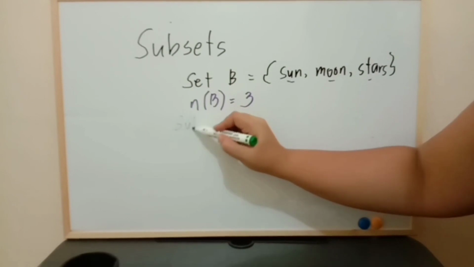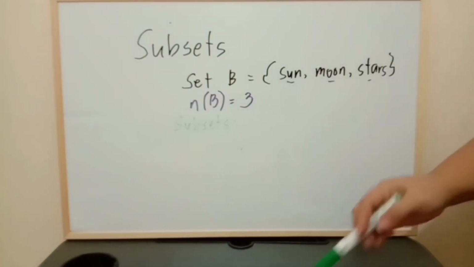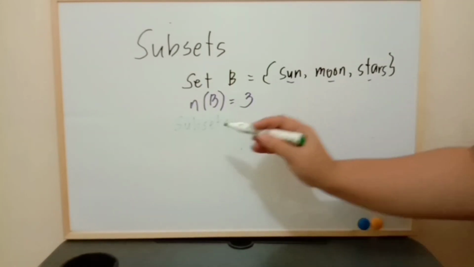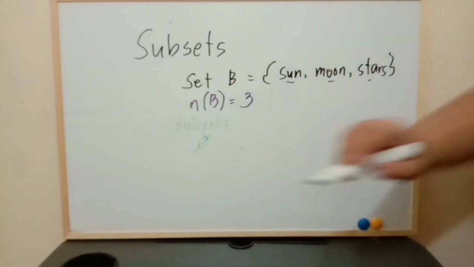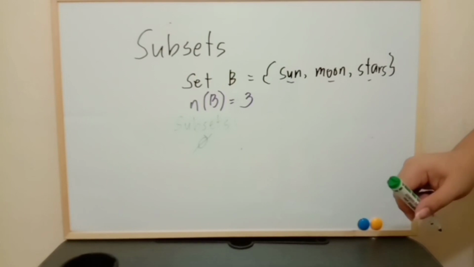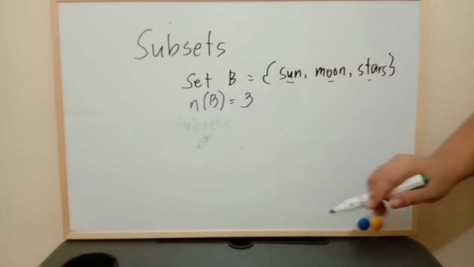Subsets of set B. Always remember that in all sets, null set or empty braces is always a subset. Therefore, null set is the first subset. Another one is, let's start with only one element.